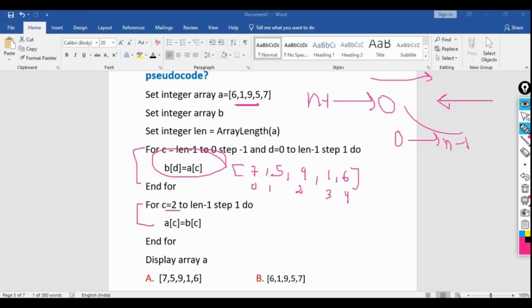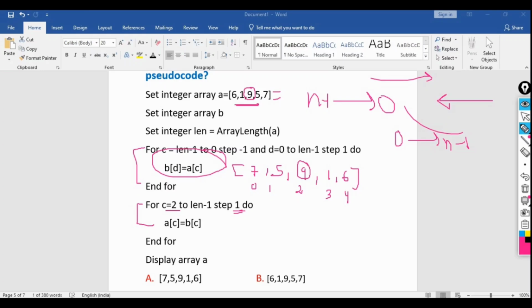2 to length minus 1. So step size 1. That means 1 by 1 we are incrementing. So A of C equal to B of C. So what is the B of C or B of 2 here? 0, 1, 2. So we are assigning A of 2 equal to B of 2. So what is the value of B of 2 here? 9. So A of 2 will be 9 here. So already 9 is there, so we need not change. And again 1 by 1 we are incrementing here, step size 1.